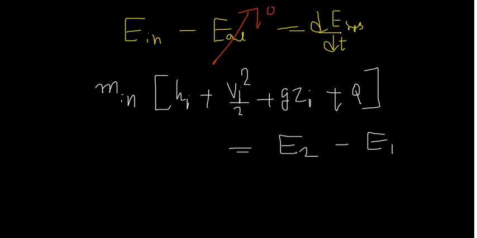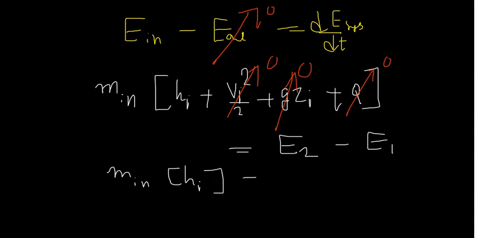Now here nothing is mentioned about velocity or elevation, so we take them as 0. And as I told you, no heat transfer during this filling. After filling, there is heat transfer through the wall of the tank. Nothing is mentioned about the pipe, so we have taken 0. So what equation do we have left? We can write here: h in minus h i is equal to E2 minus E1.